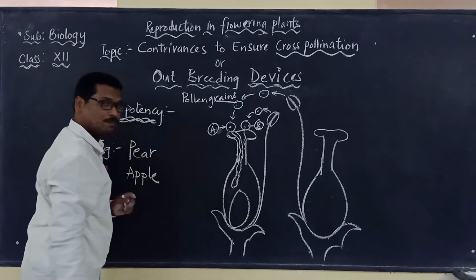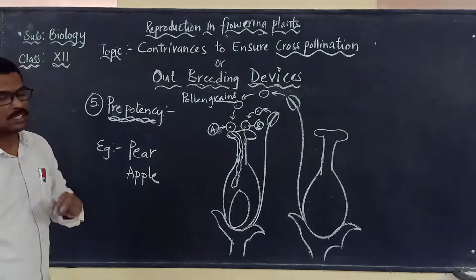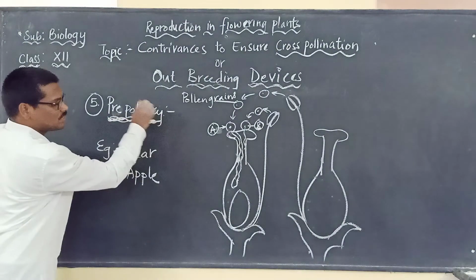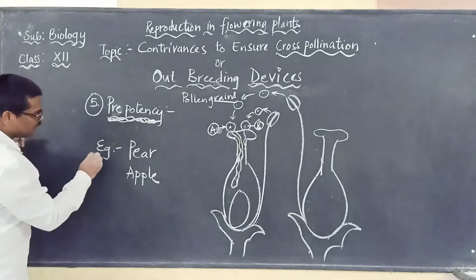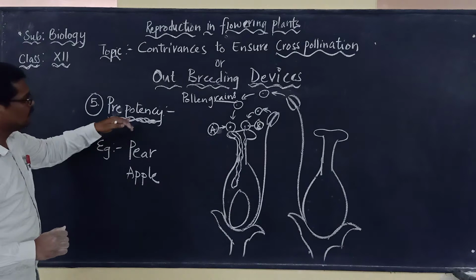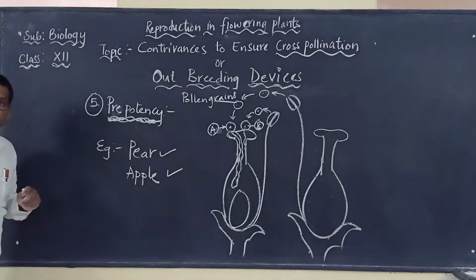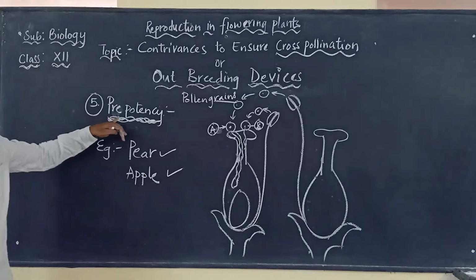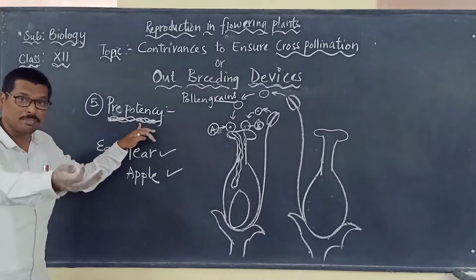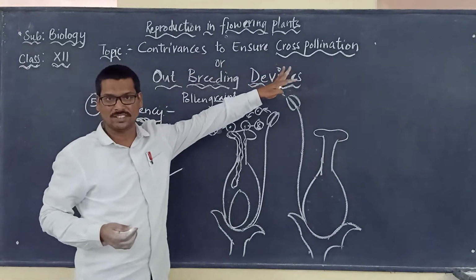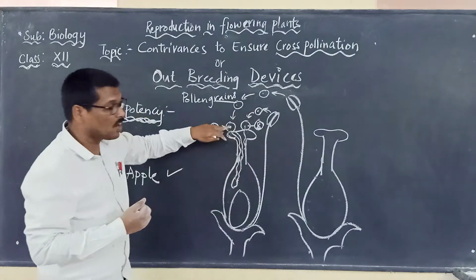The ovule that is present, that is called as what? Prepotency. And the best examples in which prepotency is observed are pear and apple. Pear and apple will be exhibiting prepotency, so that they can go for what? Cross pollination.